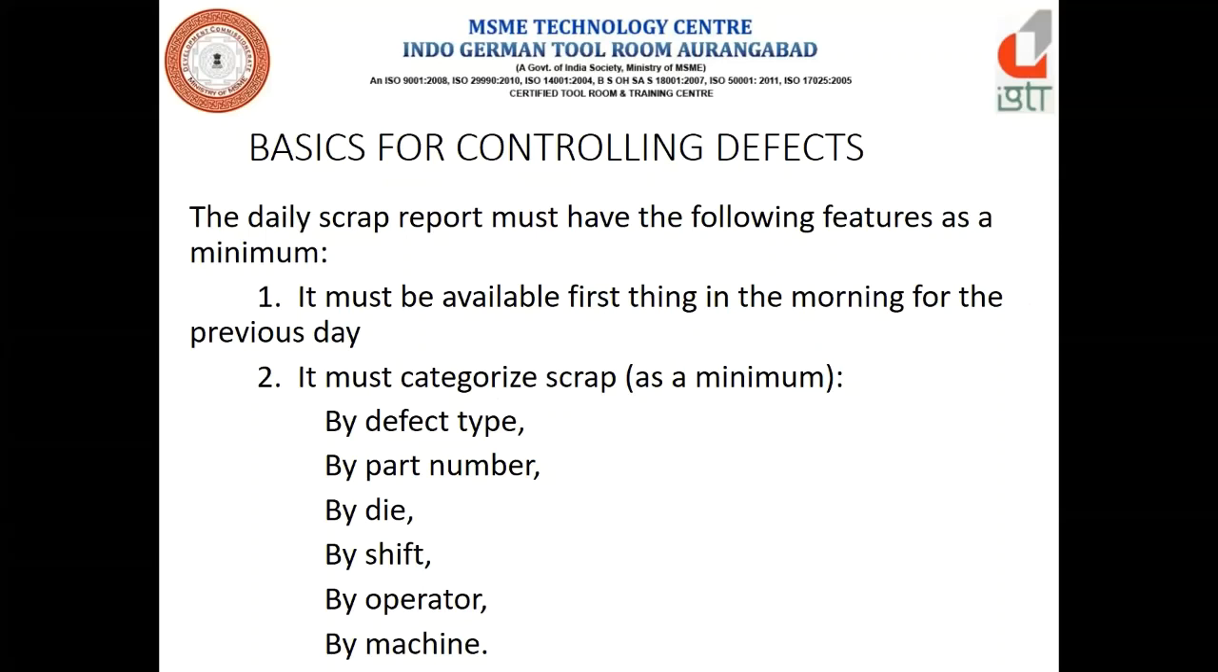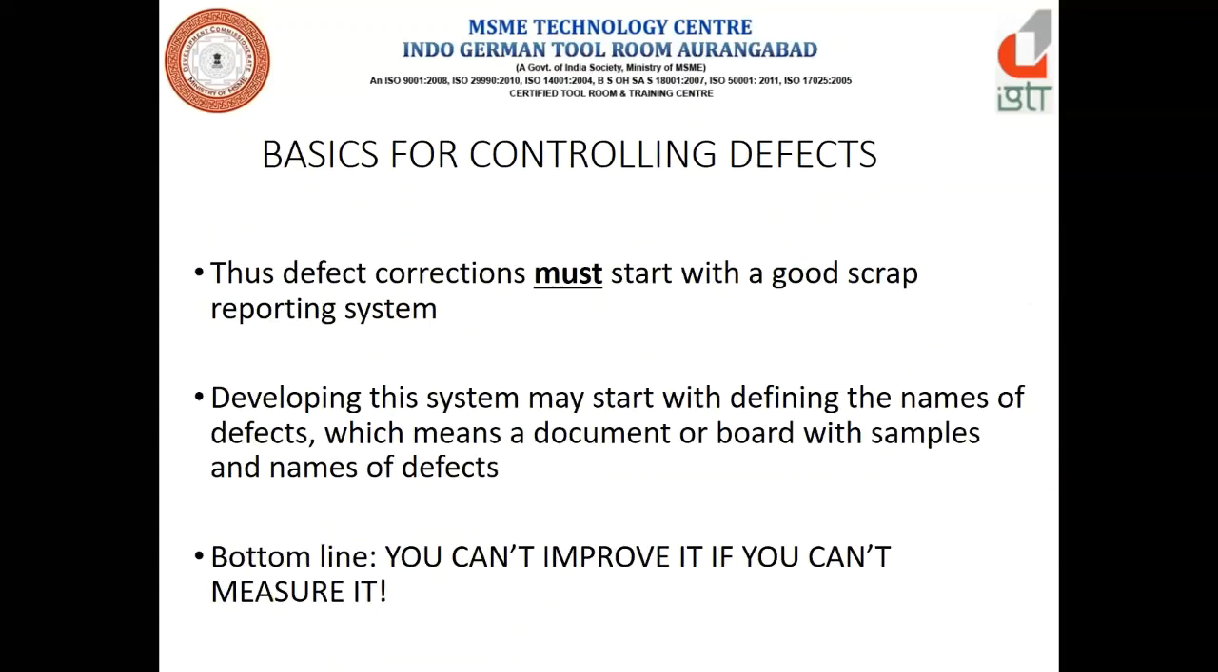Right? The daily scrap report, means the rejection report, must have the following features. It must be available first thing in the morning for the previous day. It must be categorized by defect type, part number, die, shift, which shift it has happened, who was the operator, which was the machine. Like that, it should be discussed in the morning, because without root cause, we can't take any action on the rejection, right? In a nutshell, I would like to say the defect correction must start with a good rejection report.